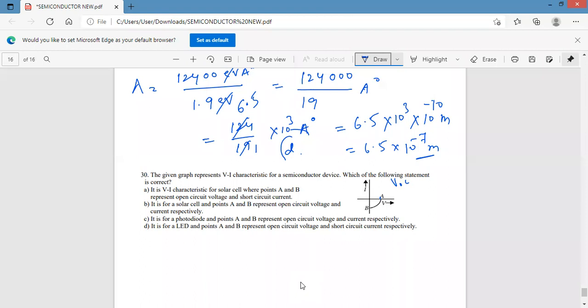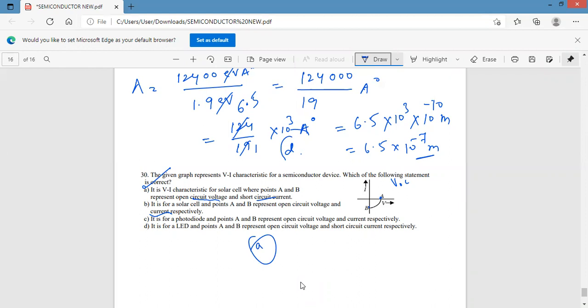It's a VI characteristic for a solar cell where points A and B represent open circuit voltage and short circuit current. Option A is correct. Option B is wrong because they have only mentioned current, not short circuit current. Options C and D are also wrong. Therefore, option A is the correct answer.